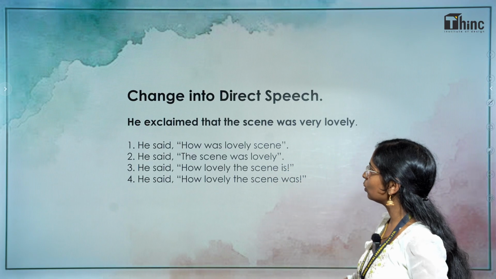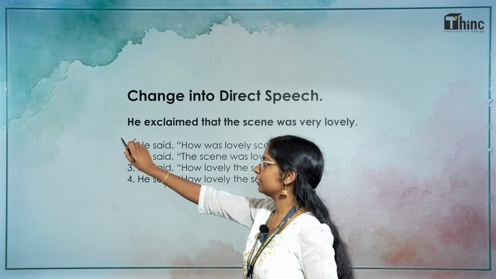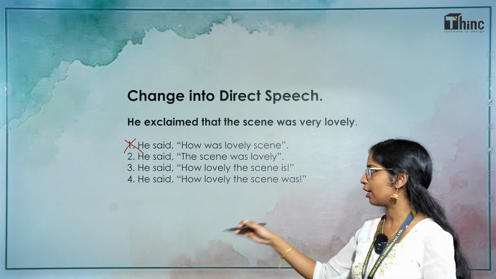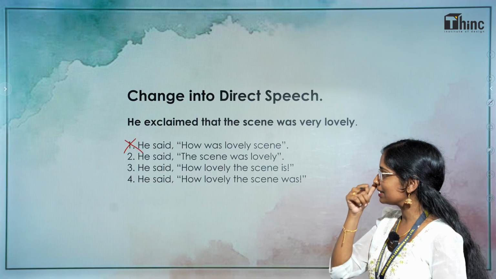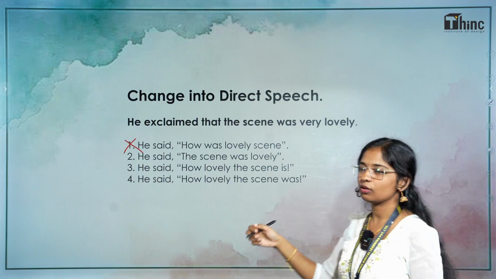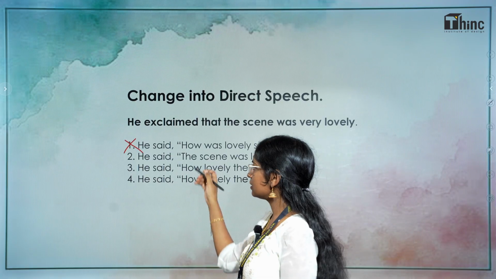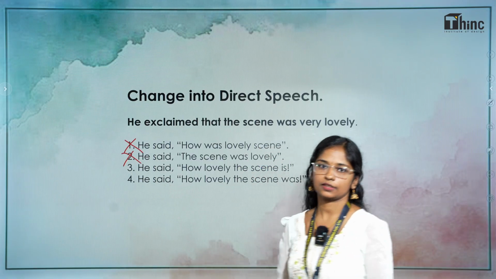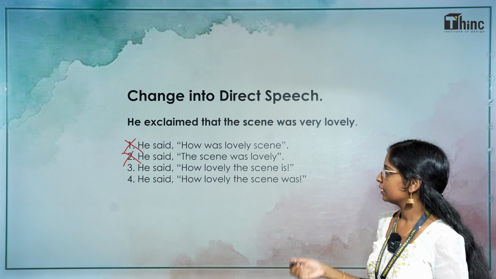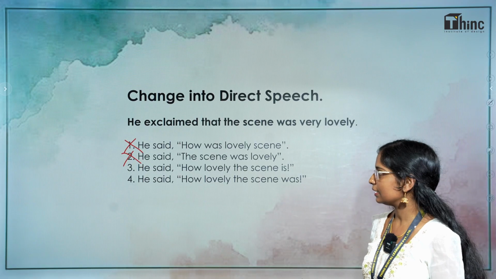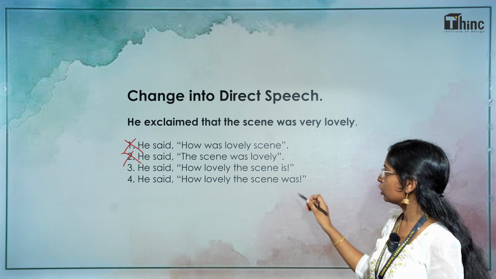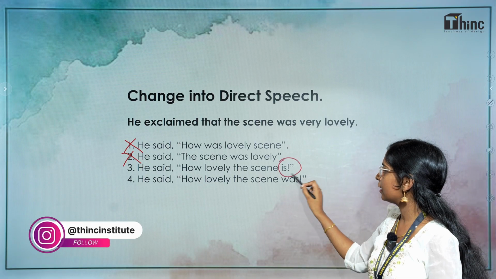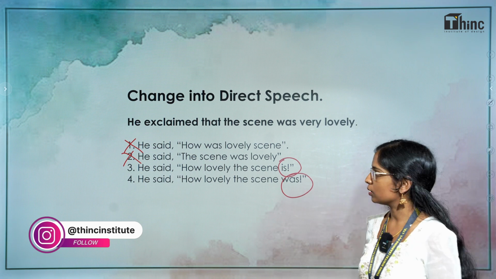He said, "How was lovely scene?" Grammatically incorrect. We'll eliminate that option. He said, "The scene was lovely." It doesn't sound like an exclamatory sentence. It's just simply stating the fact. He said, "How lovely the scene is." He said, "How lovely the scene was." The only change we can see here is is and was.